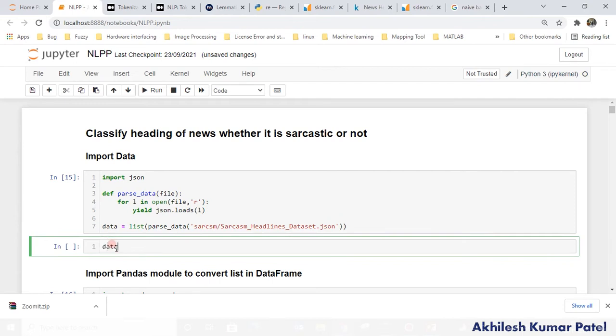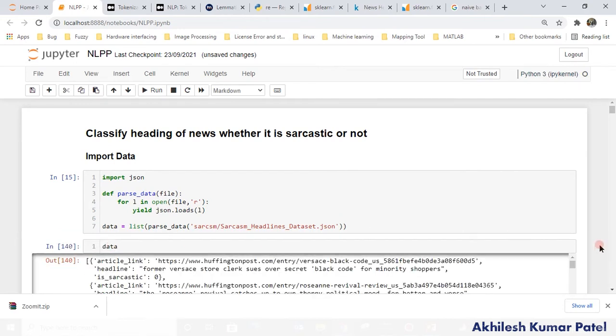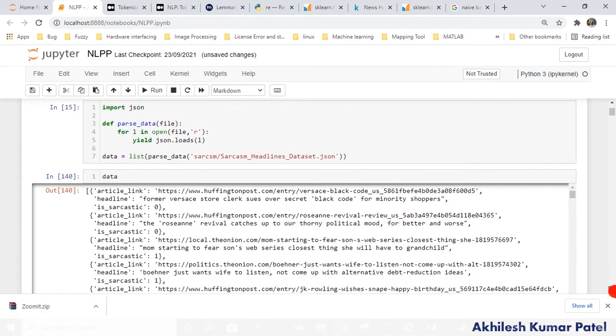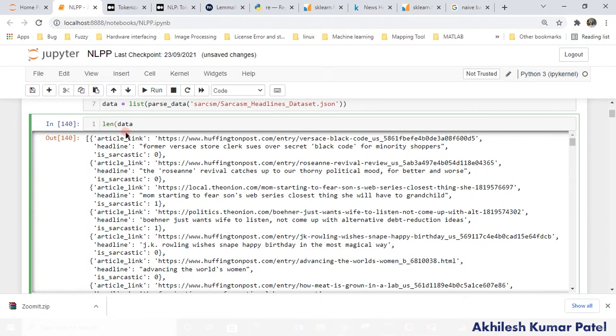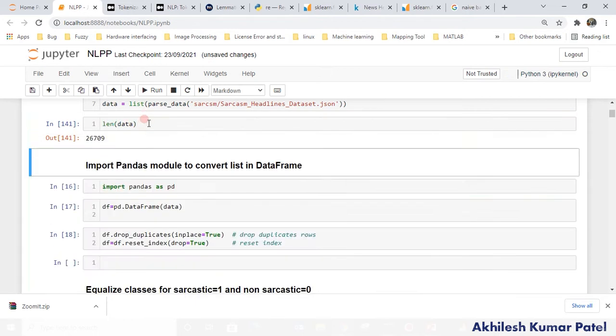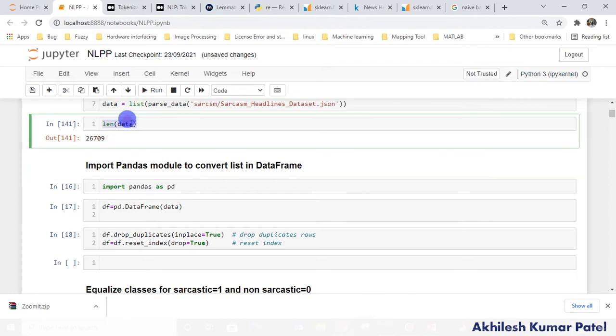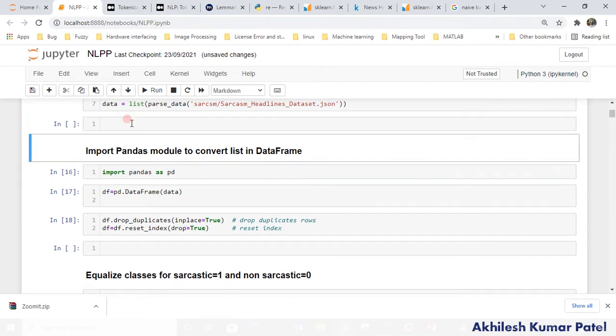Simply if I type data, you see that we have this text available, right? Once I give the length of it, we can know how many rows are available. Just 26,709 rows are available here. So this is the first step.